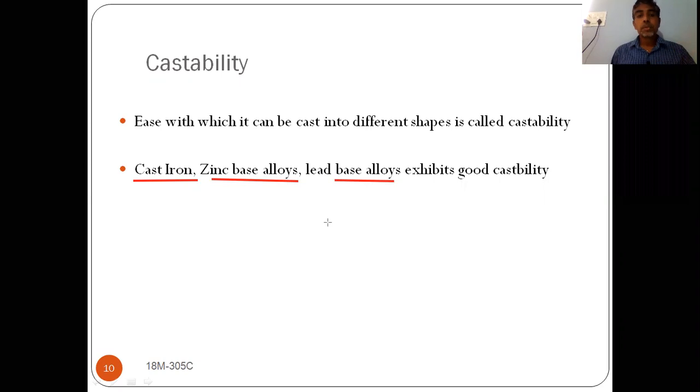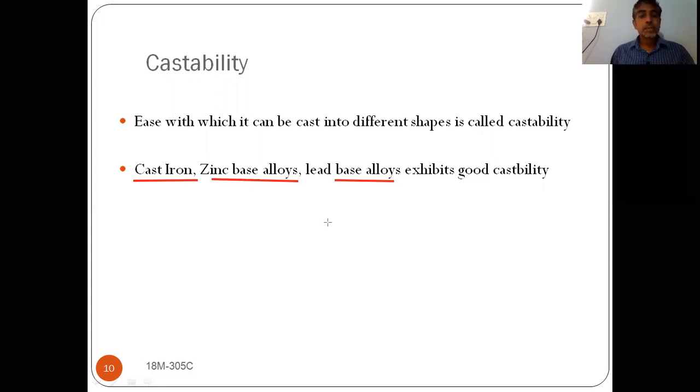Okay, so I'm repeating once again, castability is nothing but the ease with which we can cast. If we cast the material very easily, we can say that it has good castability. If it is very difficult to cast a material, then we can say that it has poor castability.